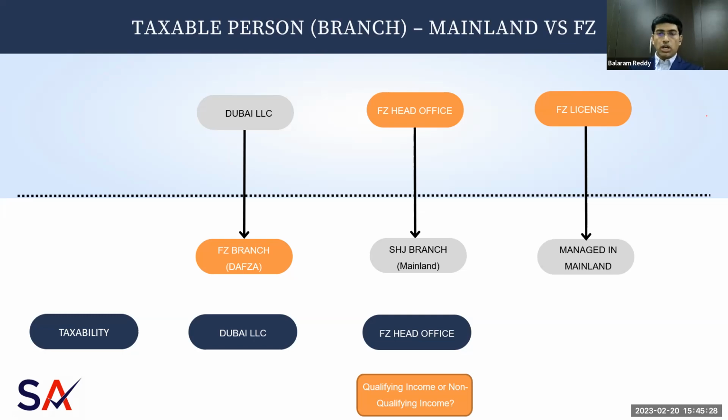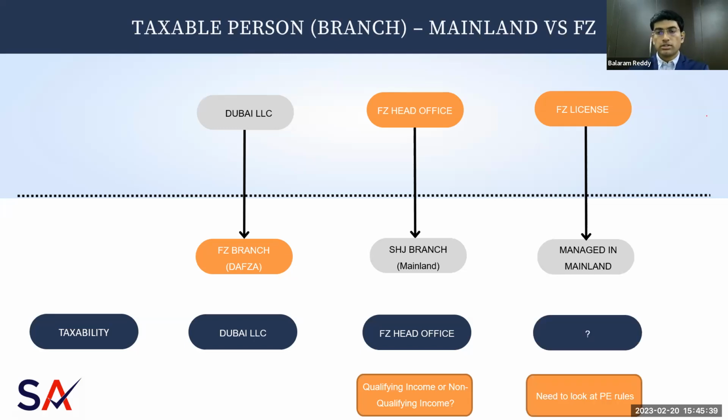So in this scenario, how will the tax be levied? They don't have any branch office in mainland. They only have one license, which is in the free zone, but it is actually being managed from mainland. We need to wait and see how this will be implemented in further decrees. Okay, so this is with respect to the branches.